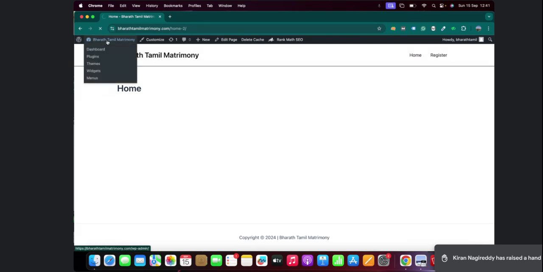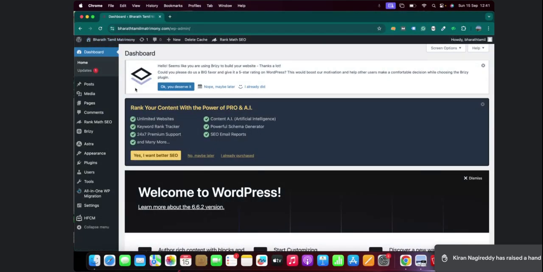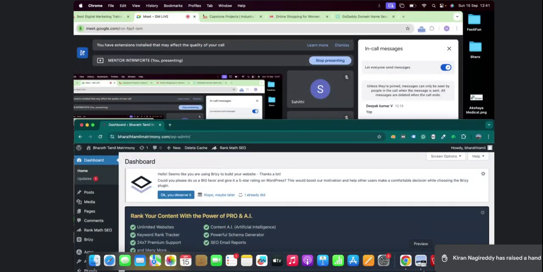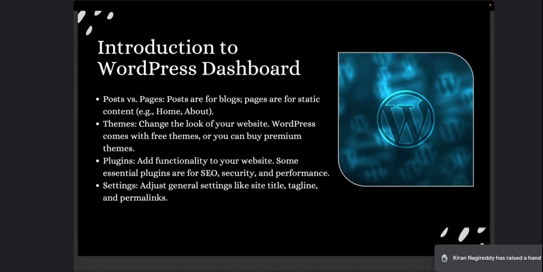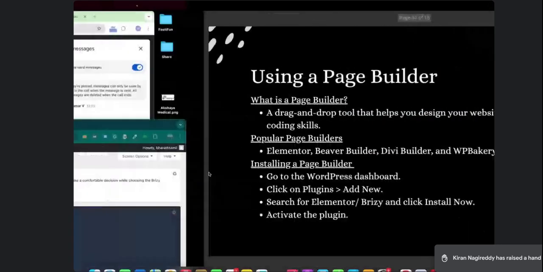So how to design the website? Once you are in the dashboard, you will need something called a theme. Like we discussed, we need a theme and we need a page builder. The theme is for the look of your website. There are a lot of free themes, and we will be using free themes itself. After themes, we will have something called a page builder, and then we will need plugins. So let's go one by one.